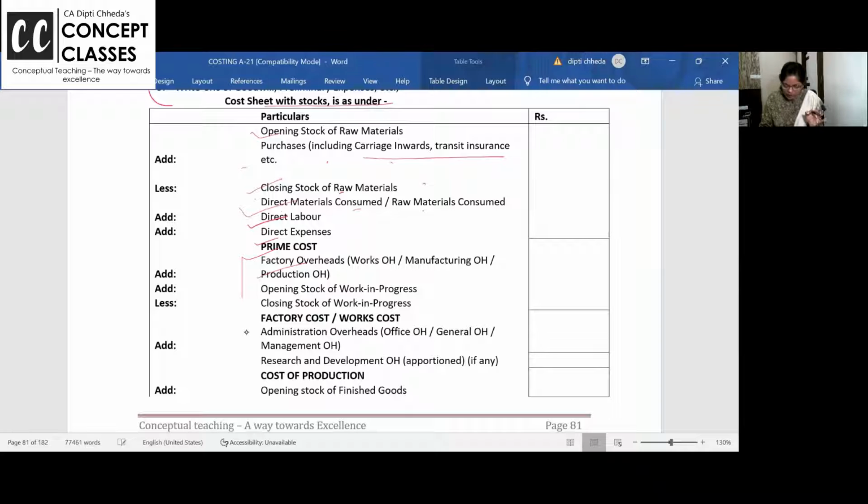Now add opening work in progress. So opening work in progress will be valued till here. जो work बीच में है, in that material is incurred, labor is incurred and factory overhead is also incurred. So this is opening stock of work in progress, closing stock. Then we have factory cost or works cost. Add administrative overhead. Yes, office related general expense, and we get cost of the production.